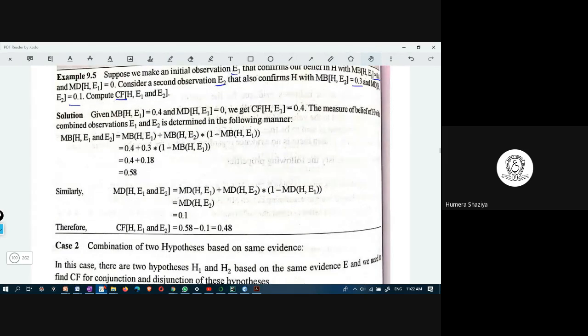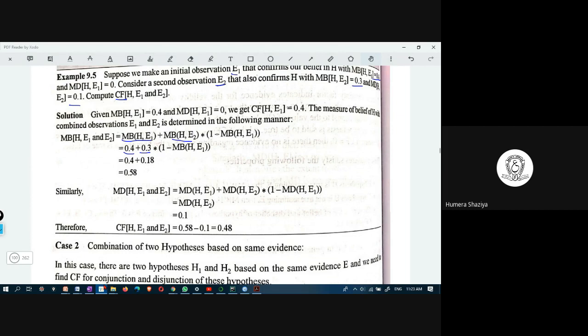The solution is: MB of H comma E1 is 0.4, MD of H comma E1 is 0, and the certainty factor of H on E1 is 0.4. Then the measure of belief with the combined observations is MB of H comma E1, which is 0.4, plus MB of H comma E2, which is 0.3, times 1 minus MB of H comma E1.